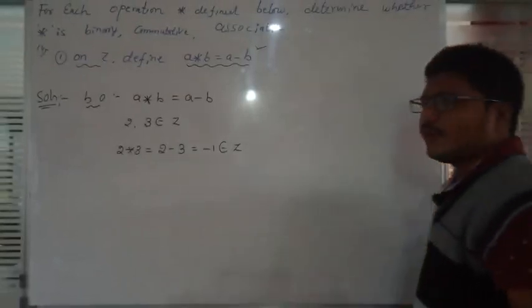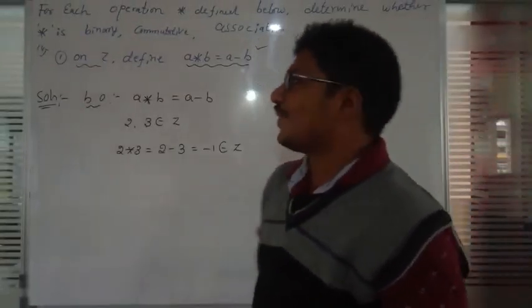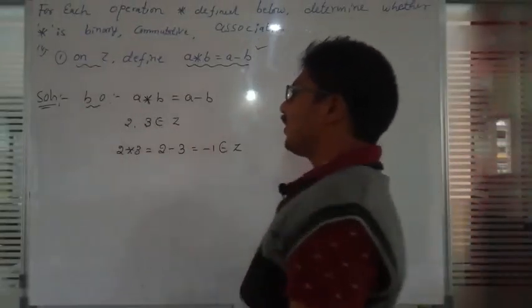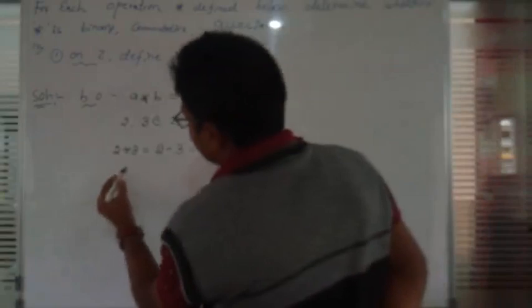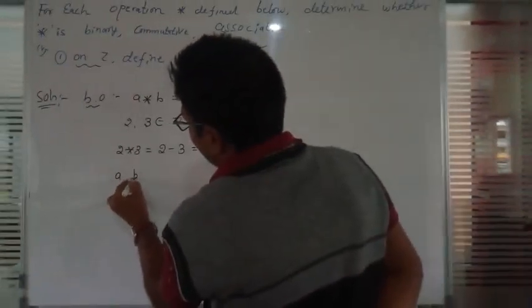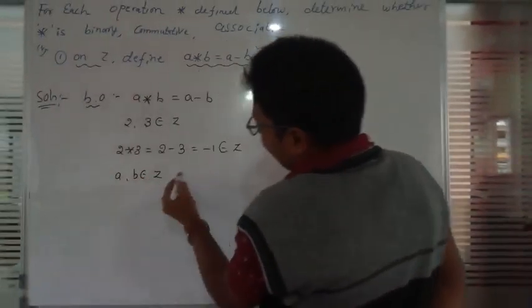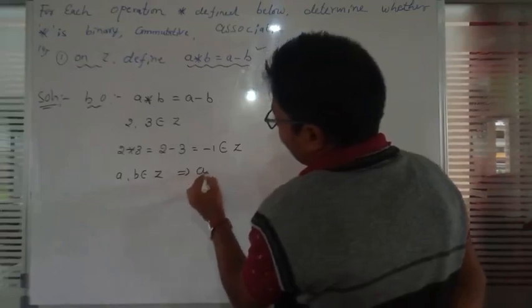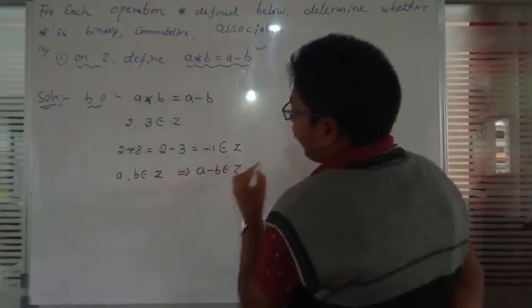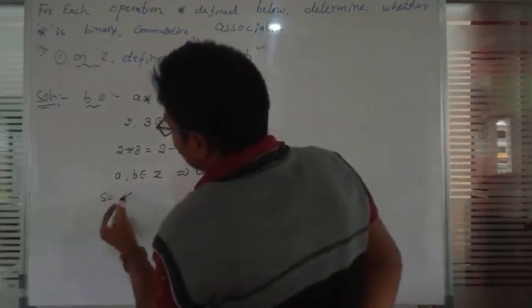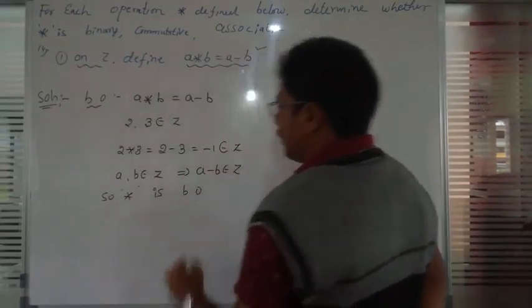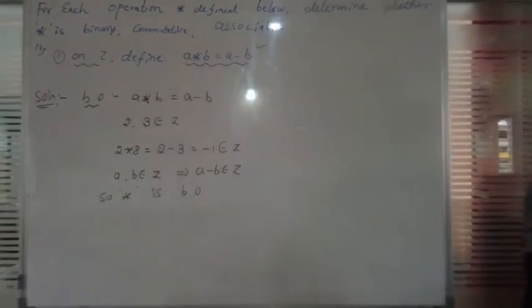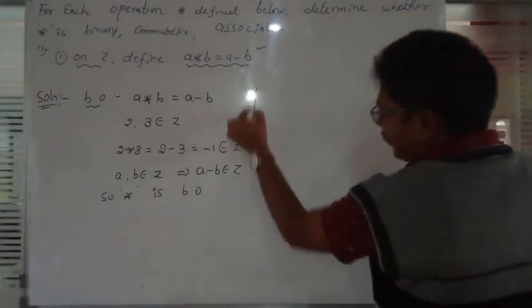So minus 1 is also an integer in Z. That's why 2 and 3 belong to Z and minus 1 also belongs to Z. That's why it is a binary operation. For A and B belonging to Z, A minus B also belongs to Z. So star is a binary operation. Next we will check commutative.